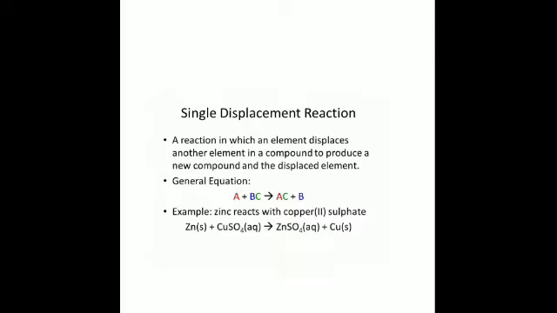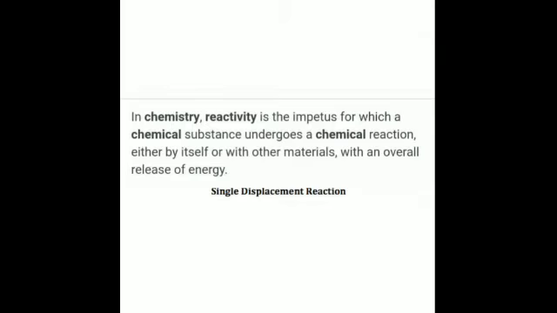Then let's proceed on to the reactivity series. Before starting the reactivity series of metals, let's understand the term reactivity. What do you mean by reactivity? It is the impetus, or the ease, by which a particular element or a compound reacts with another compound or element and forms the corresponding product. So reactivity is the impetus. I have told you, ease by which a particular compound or element reacts in order to form a product.